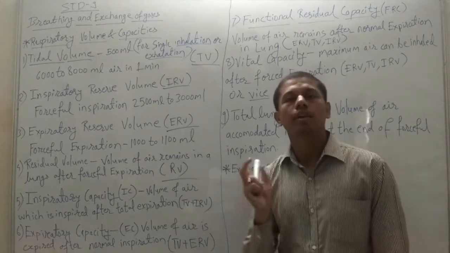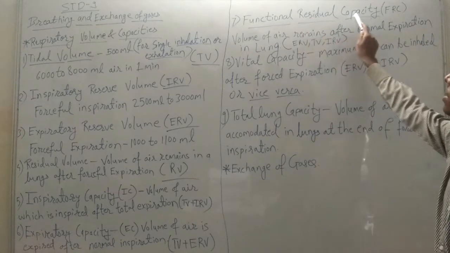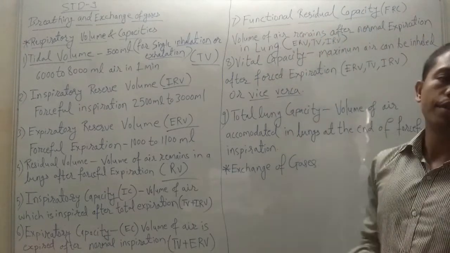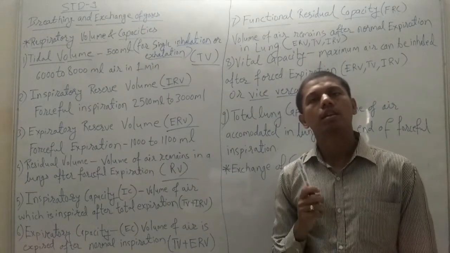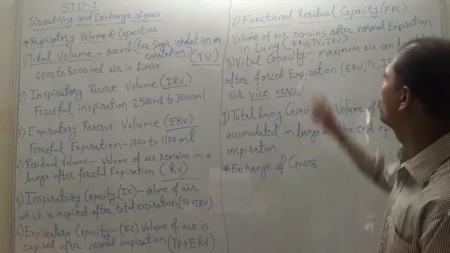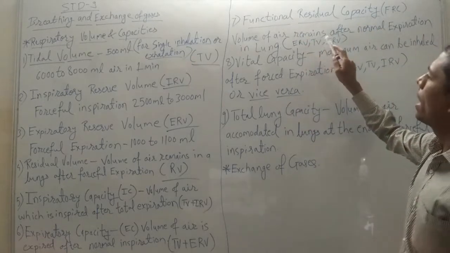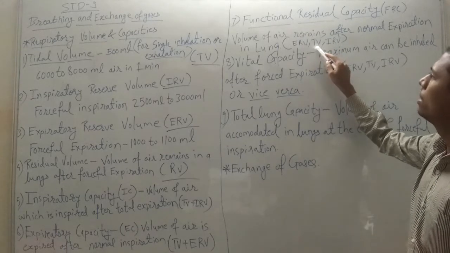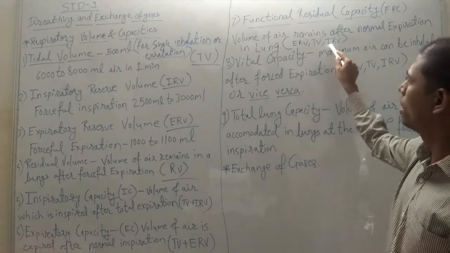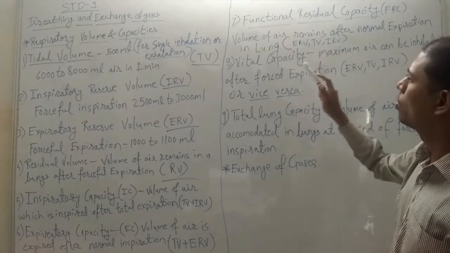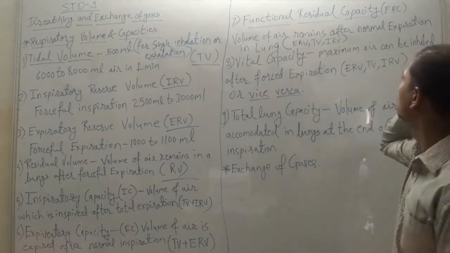That amount of air is called FRC, functional residual capacity. It is a combination of expiratory reserve volume, inspiratory reserve volume plus tidal volume.